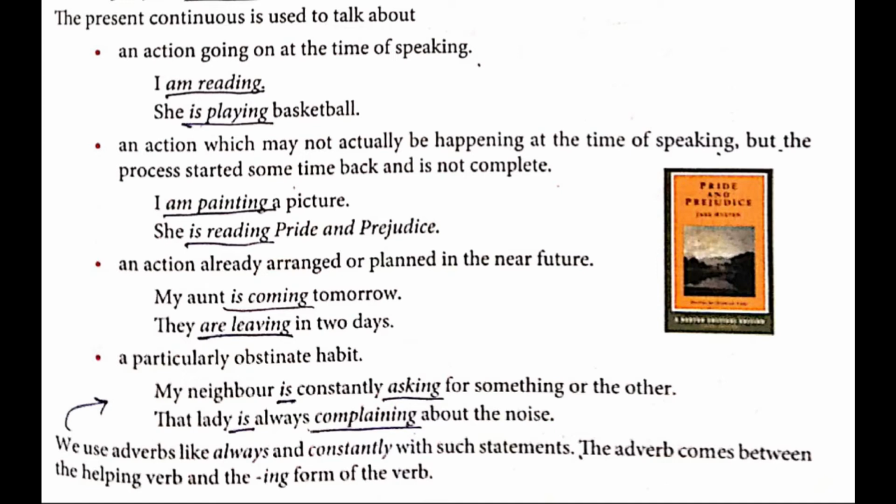Some neighbors, you know, throughout the years and years, they will remain the same only. How much you try to tell them, but they will be. So here you are going to underline is and you are going to underline asking. So a habit which is very stern. How much you try to remove that, but still it will be remaining the same.